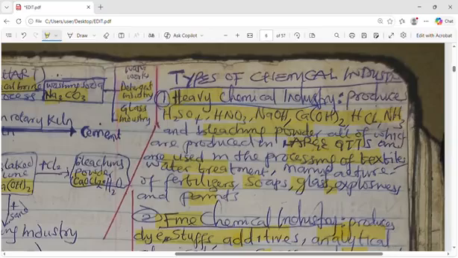In this class, we'll be concluding the topic chemical industries, and the aspect we're looking at now is the types of chemical industries. Number one, heavy chemical industry. Why do we call it heavy? That means they produce these chemicals in large quantities, because industries need these chemicals as a base: salt, the car battery, bleaching of clothes, also paints and drugs, and many other industries like that. So they are produced in large quantities for soap, glass, explosives, paints, and other industries.